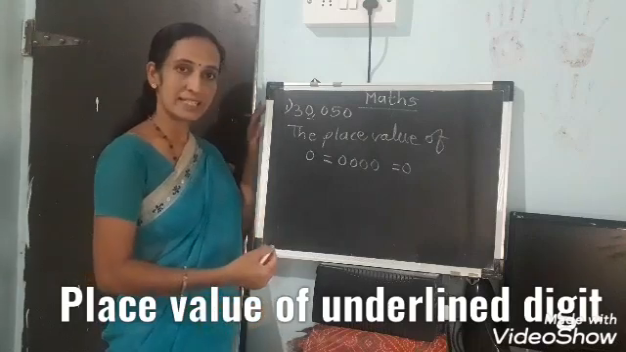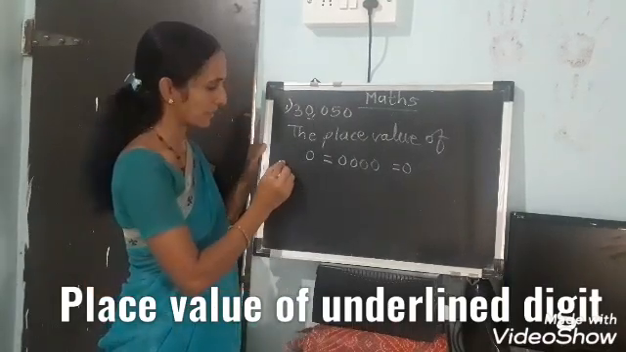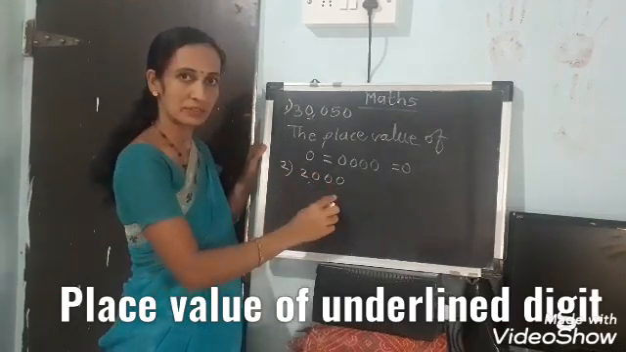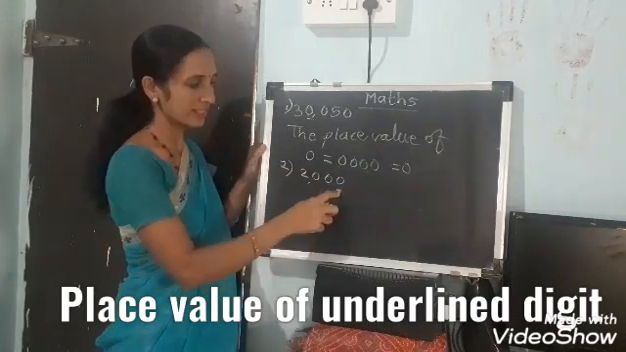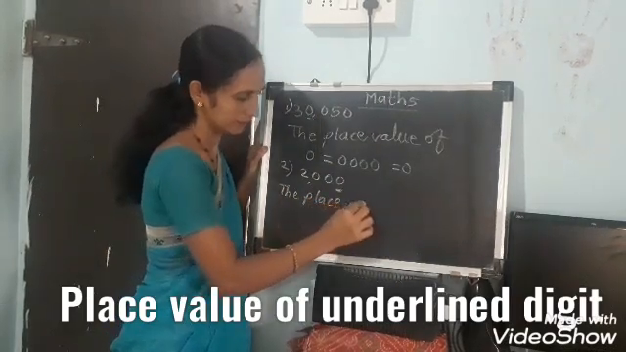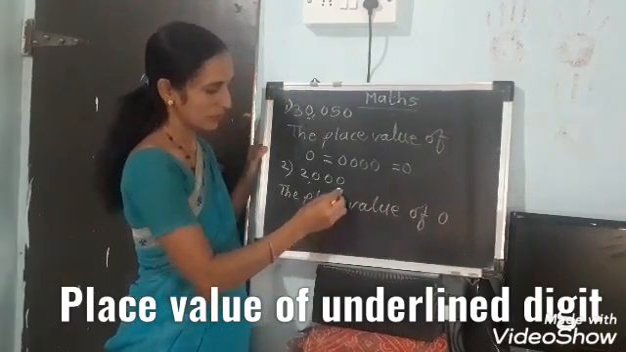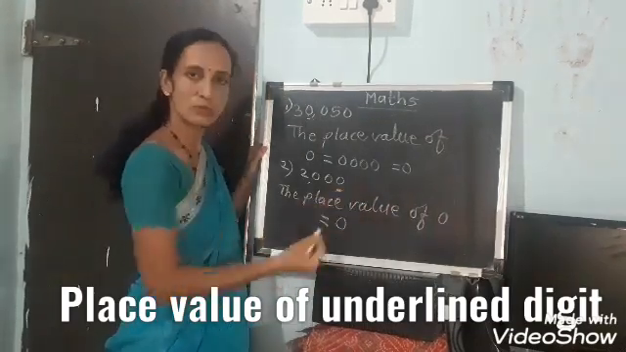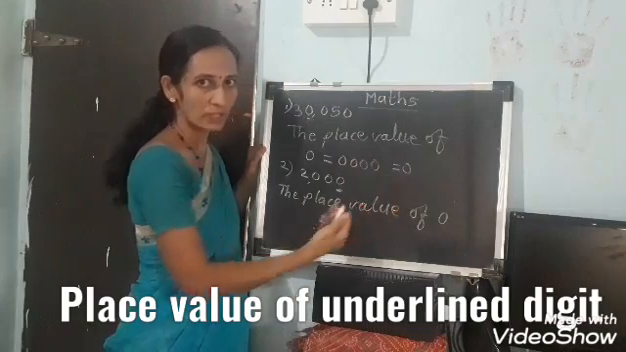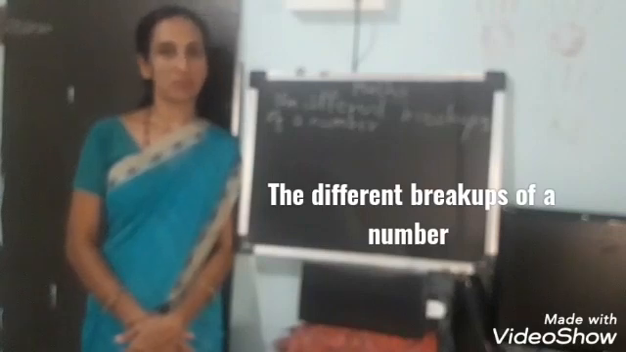Is it needed to take the next example with a 0? Okay, I will take. See, second example, 2000, and this 0 is underlined. This 0 is at the unit place. The place value of zero is equal to only this 0. After this there is no digit, so here no zeros. Or if there are, then also its value is 0. Okay, understood, students? We will see the next point, the different breakups of a number.